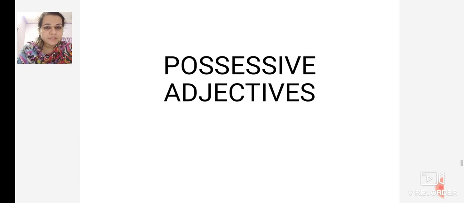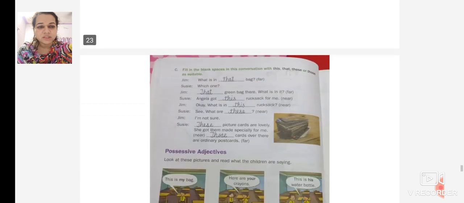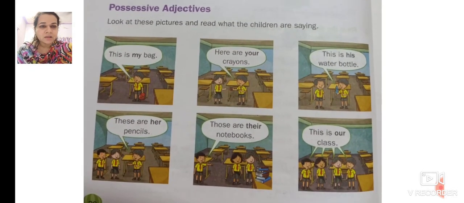Move ahead with the possessive adjectives. We move on with the possessive adjectives. What are the possessive adjectives? Look at these pictures and read what the children are saying. This is my bag. My. Here are your crayons. This is his water bottle. His. These are her pencils. Those are their notebooks. This is our class. Our.